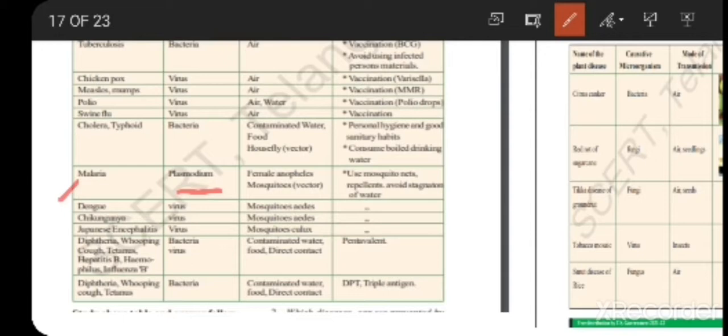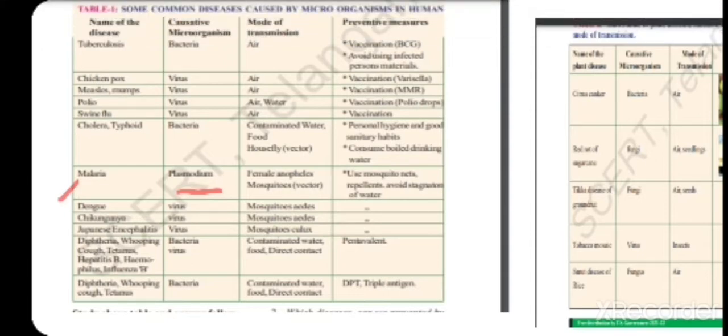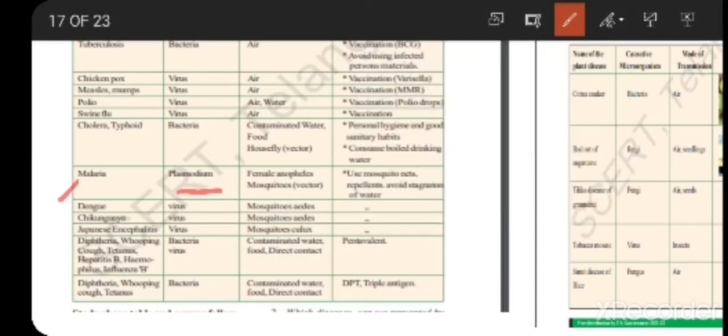If you observe the mode of transmission of these diseases, tuberculosis is transmitted through air. Chicken pox, measles, mumps, polio, swine flu, these are also spread through air. And if you observe, some diseases are caused due to water, that is polio again. Cholera, typhoid are also caused due to contaminated water, and diphtheria, whooping cough, tetanus, plus Hemophilus influenza B and hepatitis B. These are also caused due to contaminated water.